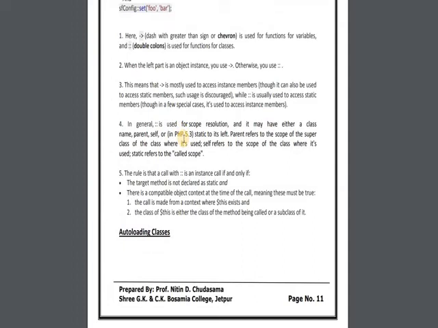Also you can write the class name, or the class name stored in a variable, but that is not possible with the arrow sign. With the arrow sign, you must create an object for that class. After creating the object, you can access using the arrow sign. So these are the basic things that you have to know.